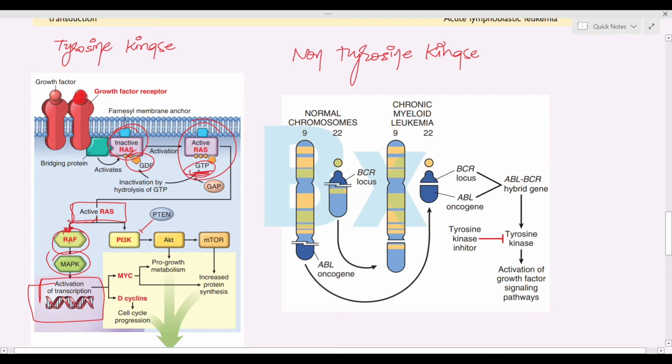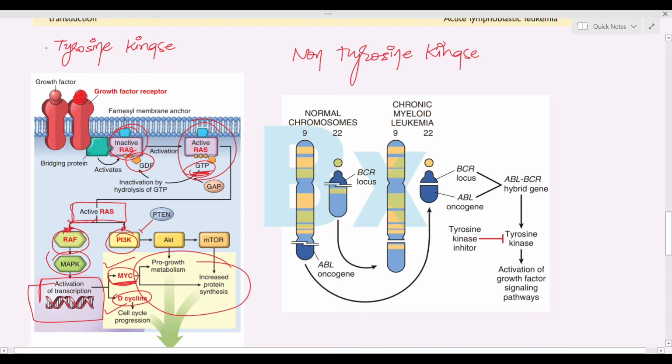After activation of RAS, it will lead to the activation of RAF and MEK kinase, and it will lead to the activation of transcription. Also, after activation of RAS, it will lead to the activation of PI3K, and due to PI3K, it will also lead to cellular proliferation. Due to the activation of transcription, MYC, which is a nuclear regulatory protein, and cyclin D, which is a cell cycle regulator protein, are overexpressed, and there will be increased protein synthesis.